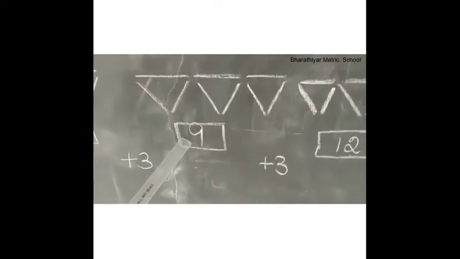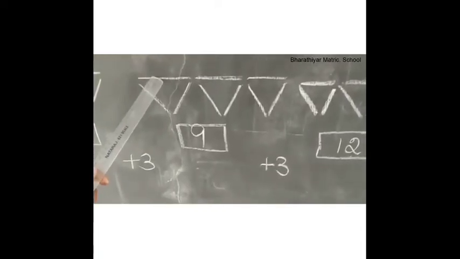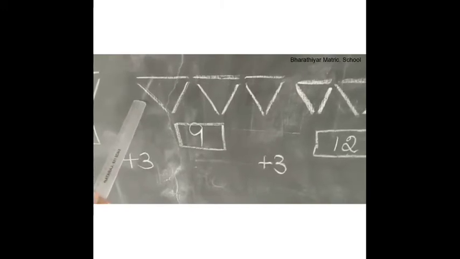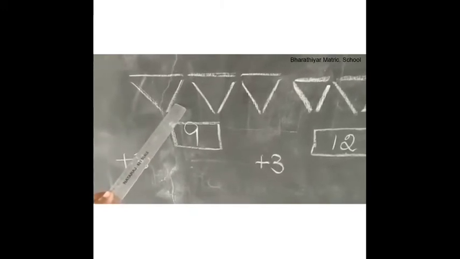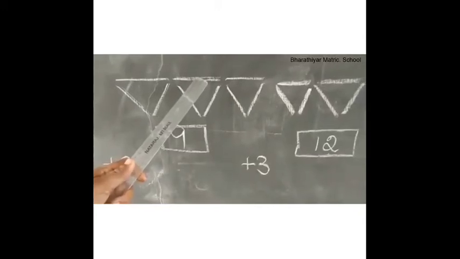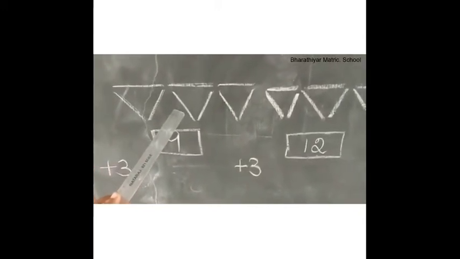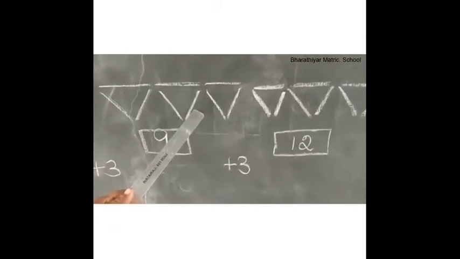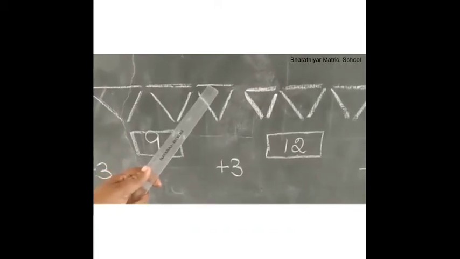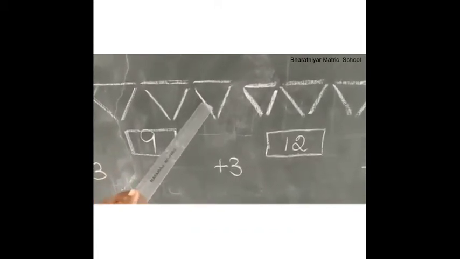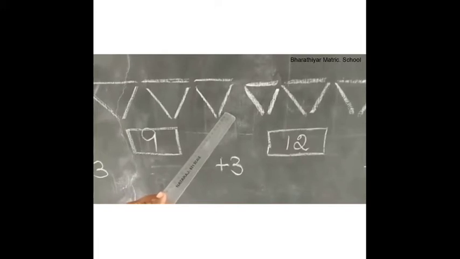For number 9, the same three lines repeated three times: a horizontal line, a left slanting line, right slanting line.